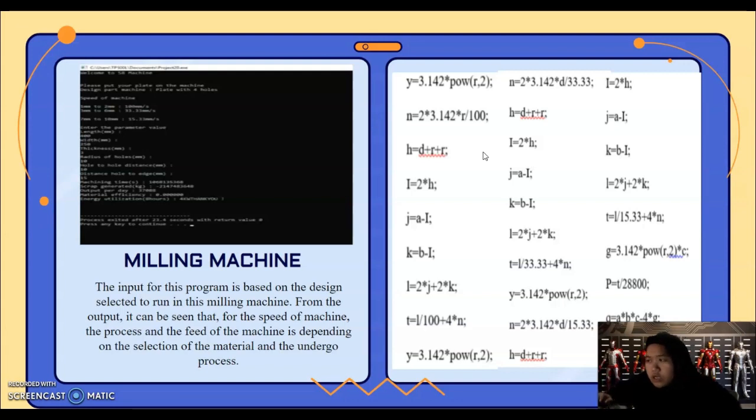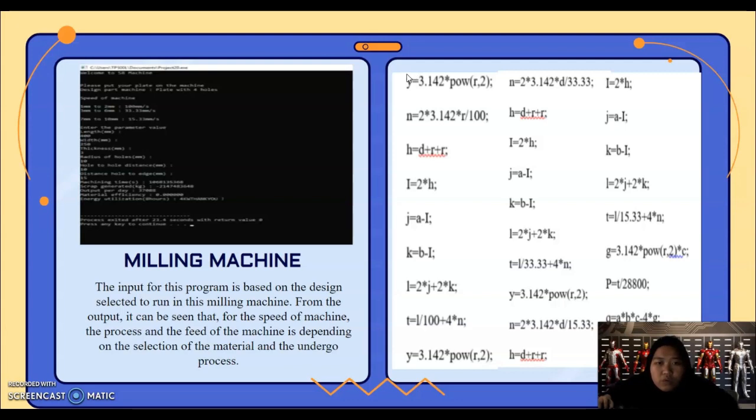We have the speed of machine for the parameter values such as length, width, thickness, radius of hole, hole to hole distance, distance hole to edge, and also the machining time, scrap generated, output per day, material efficiency, and lastly the energy utilization.